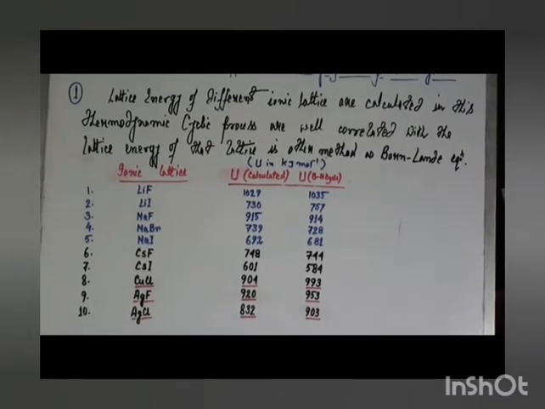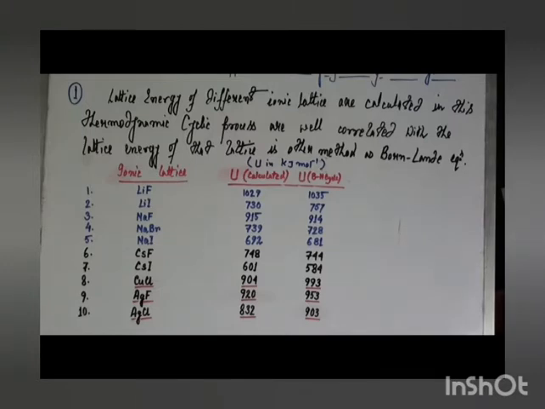Number 1. The lattice energy of different ionic lattices, which are calculated from this Born-Haber cycle, that means the experimental way where different thermodynamical steps or parameters or energy terms are involved, are well correlated with the lattice energy calculated from different theoretical methods like the Born-Landé equation or other equations.